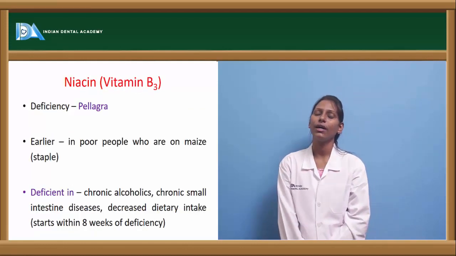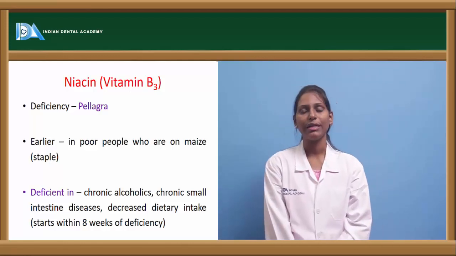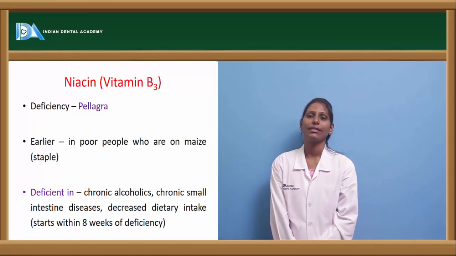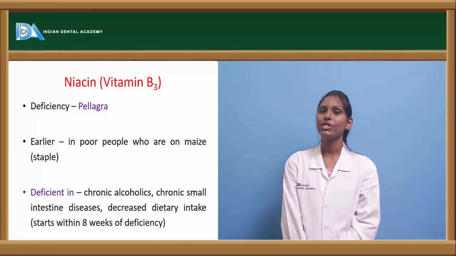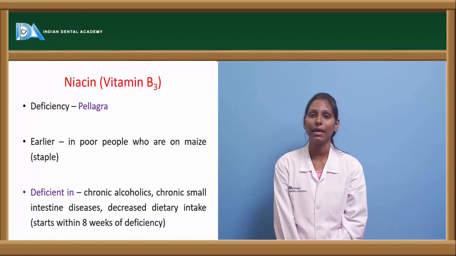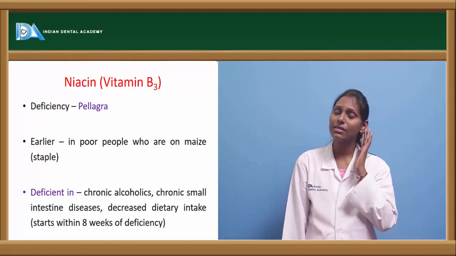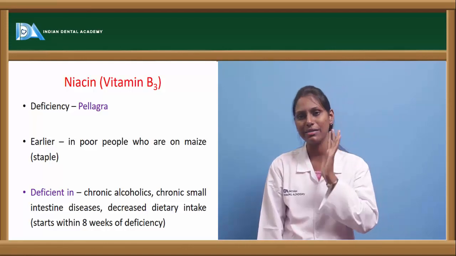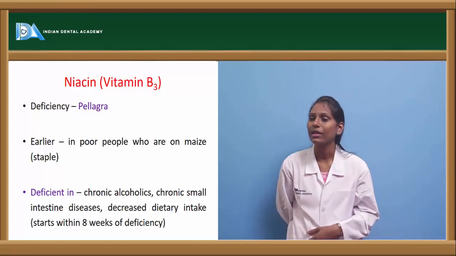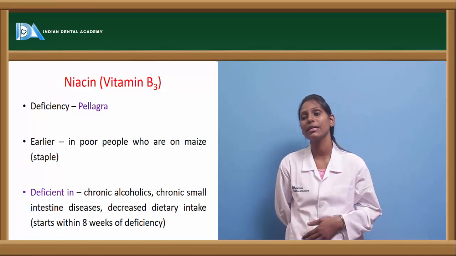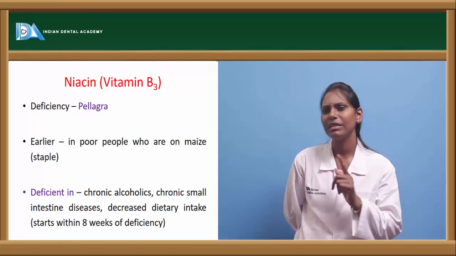The oral ulcers caused by riboflavin deficiency can even mimic stomatitis. Now coming to niacin, vitamin B3. Deficiency of vitamin B3 results in pellagra, which is the characteristic feature of avitaminosis B3. It was thought to occur in poor people whose staple diet is maize. It is also seen in chronic alcoholics and in chronic small intestine diseases, where there is decreased intake of B3. B3 deficiency can start very fast, even within 8 weeks.